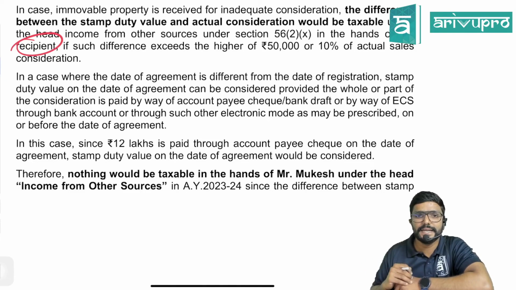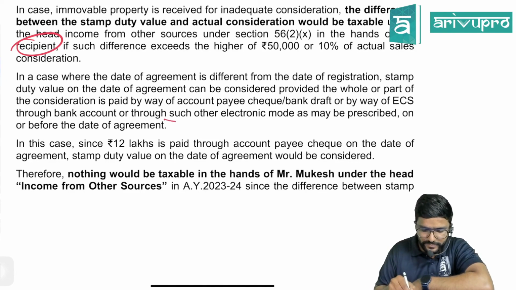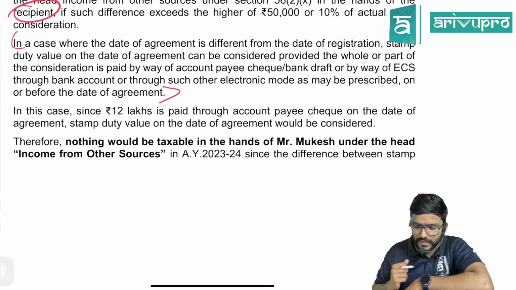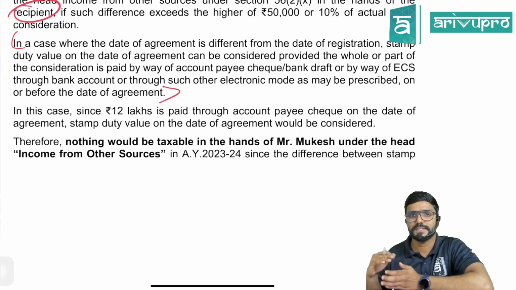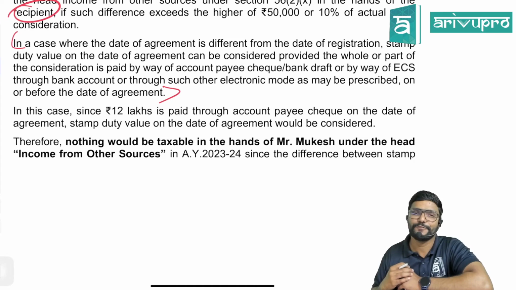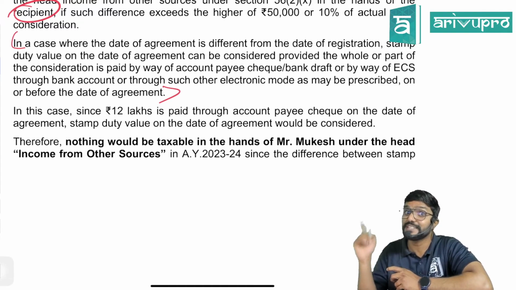In a case where the date of agreement is different, the story is the same, guys. So in this case, since 12 lakh is paid through account payee cheque on the date of agreement, stamp duty value on the date of agreement would be considered. Whenever the date of agreement and registration are different, check the date of agreement. Check whether anything is received on or before that date in any mode other than cash. If yes, we will take stamp duty value on the date of agreement. If not, we will take stamp duty value on the date of registration, which will change the answer entirely.